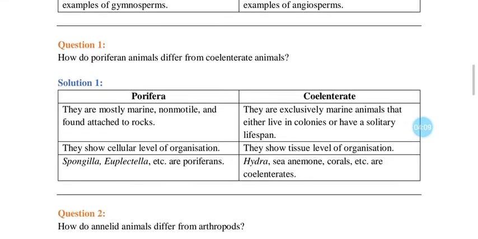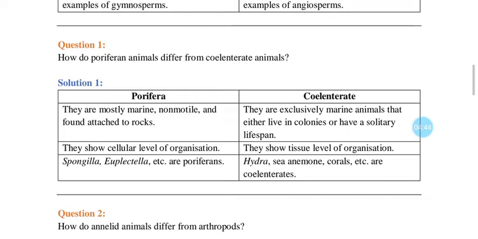Here we have to see the difference between poriferans and coelenterates. So let us see what is the solution. Porifera are mostly marine, non-motile and found attached to rocks. Coelenterata are exclusively marine animals that either live in colonies or have a solitary lifespan. Solitary means single. They grow and complete their life cycle alone, not necessarily in colonies.